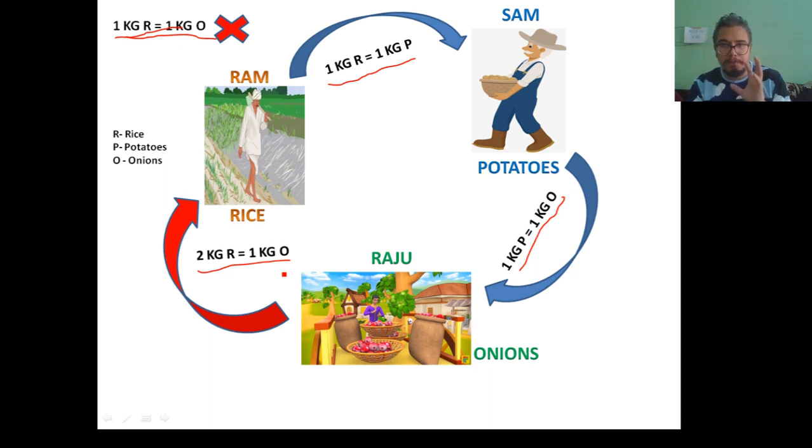Now if we compare all these three transactions, then in the same market we have two exchange rates. The exchange rate which was prevailing earlier was that 1 kg of rice equals 1 kg of onions, and in the same market, Raju is willing to offer 1 kilogram of onions against 2 kilograms of rice.